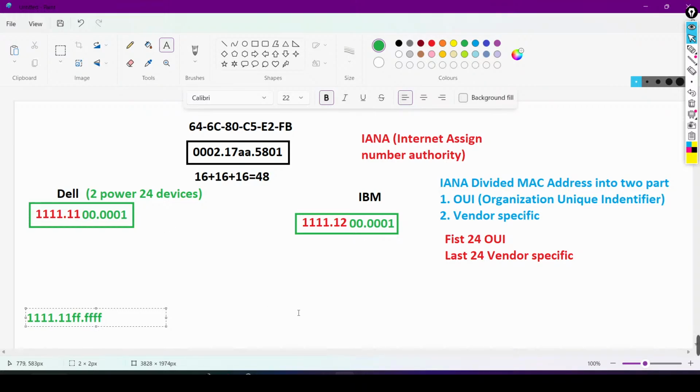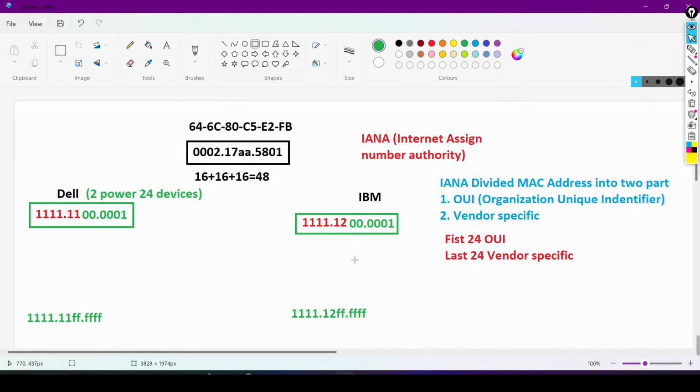And what will be the last MAC address of IBM? Also 111.12.FF. Done, guys. After that, Dell again needs to purchase one more OUI from IANA. Yes or no? Yes. IBM also needs to buy one more OUI. So see, guys, is each MAC address of Dell and IBM unique or not? Unique, because of the OUI, not because of the vendor specific 24 bits. Because the vendor specific 24 bits are the same for both organizations, but still the MAC address is unique. Yes or no?